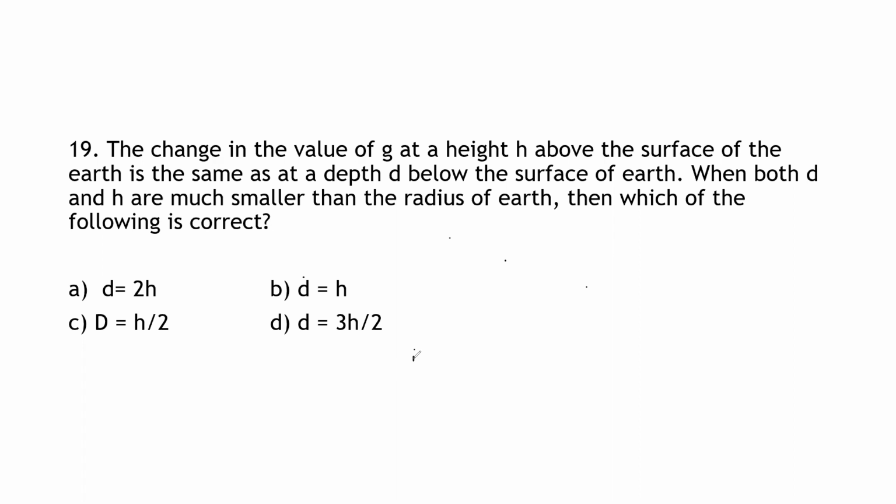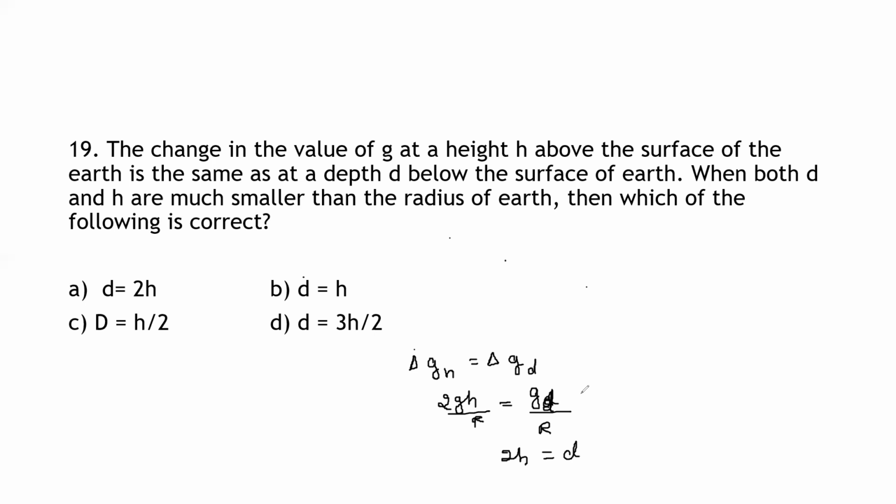That is delta g_h is equal to delta g_d. 2gh divided by R is equal to g d divided by R. If I simplify this, R and g will get cancelled.